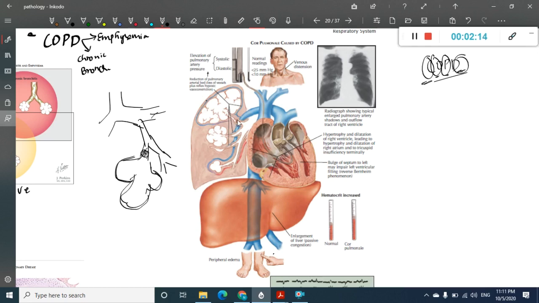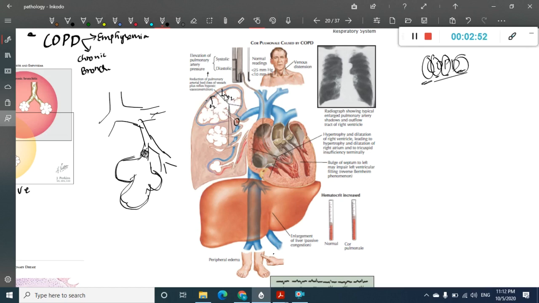But what happens whenever there is an obstruction? Think that this is the place where you are seeing obstruction. Normally, through the trachea the air should go into the alveolar spaces, and from there the oxygen should diffuse into the pulmonary capillaries, then to the arteries, whereas through the pulmonary veins the carbon dioxide should diffuse into the alveoli. This is the ventilation that should happen. But whenever there is this obstruction, this ventilation is impaired.